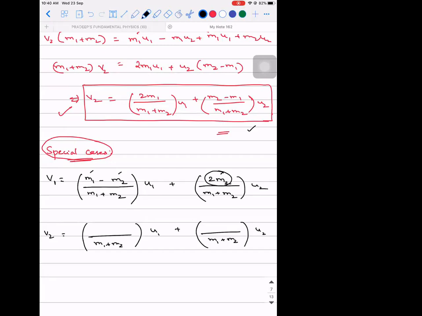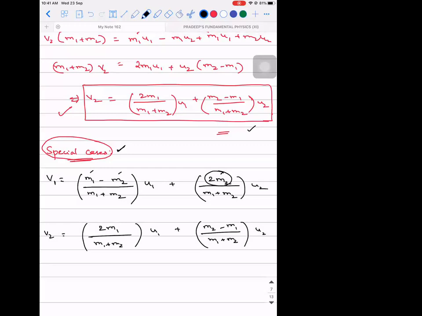For V2, it is exactly the reverse. So for V2, it will be 2M1 and this will be M2 minus M1. That is the way you have to remember this expression, or else it becomes difficult. There is a high possibility that you'll make a mistake in the exam. The reason I'm saying you have to remember is because there might be questions based on special cases also. Depending on that particular scenario, you might have to apply this formula. It is not practically possible for us to sit and derive it, because it's a very big derivation. If you're clear with this, I'll proceed. Shall I proceed? Yes, sir.